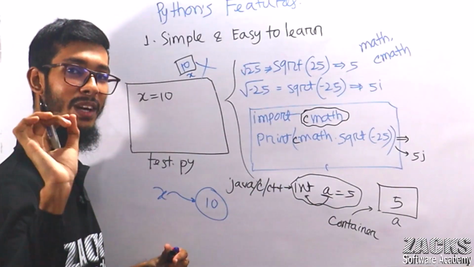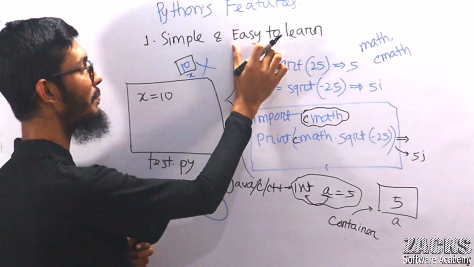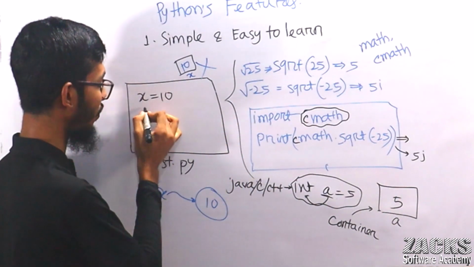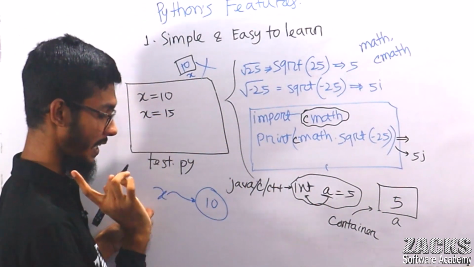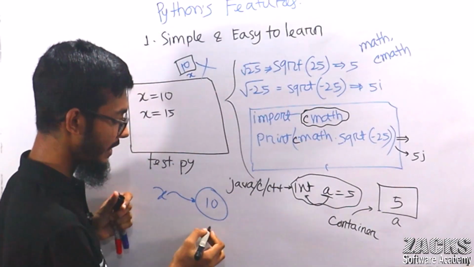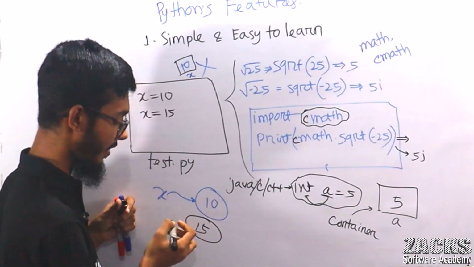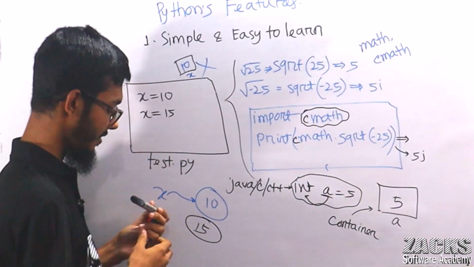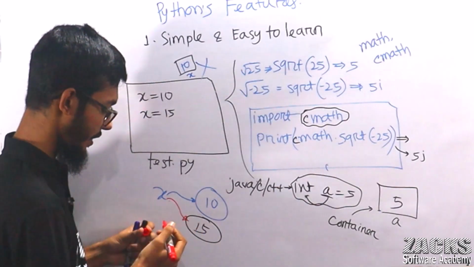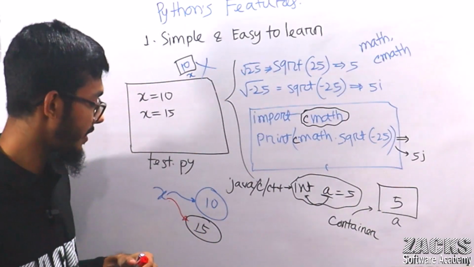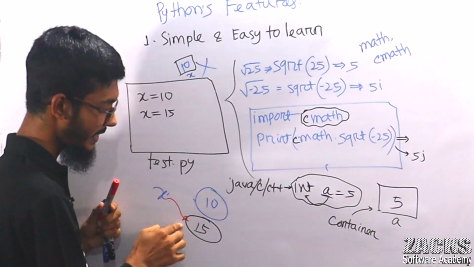But what is the reason? What is behind the scenes? No problem, don't worry. Right now I'm covering one simple point. Consider x equals 15. What will happen? Just observe the internals. Another object will be created, and its value is 15. Now x is pointing here. There is no link to the old object; right now x points to the new object.